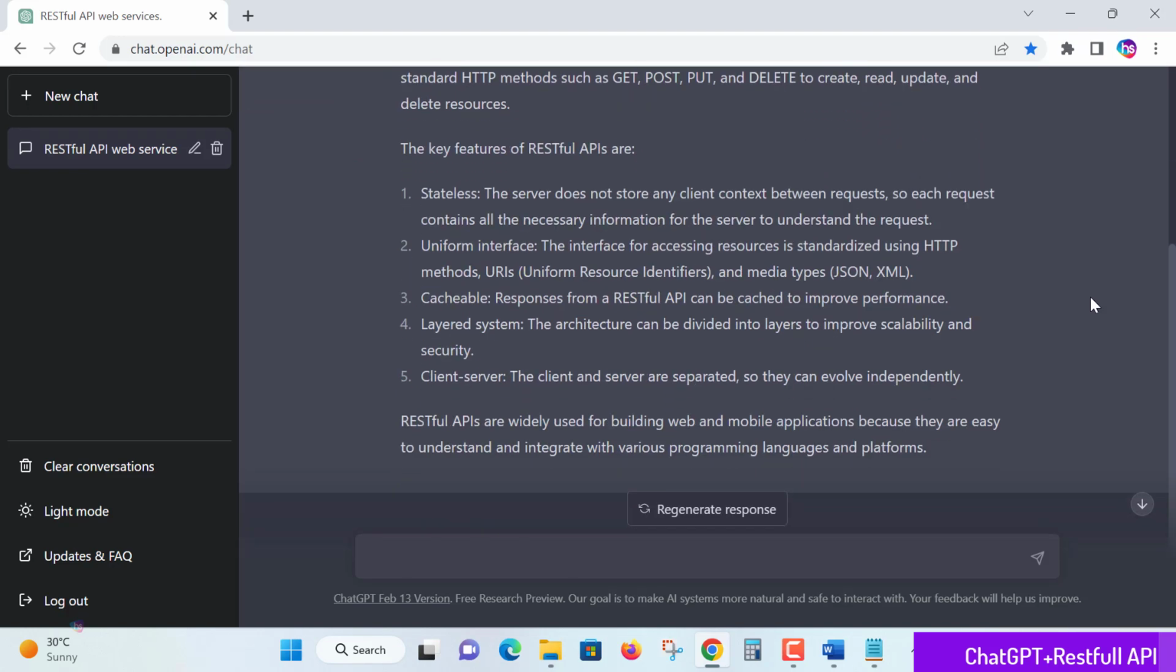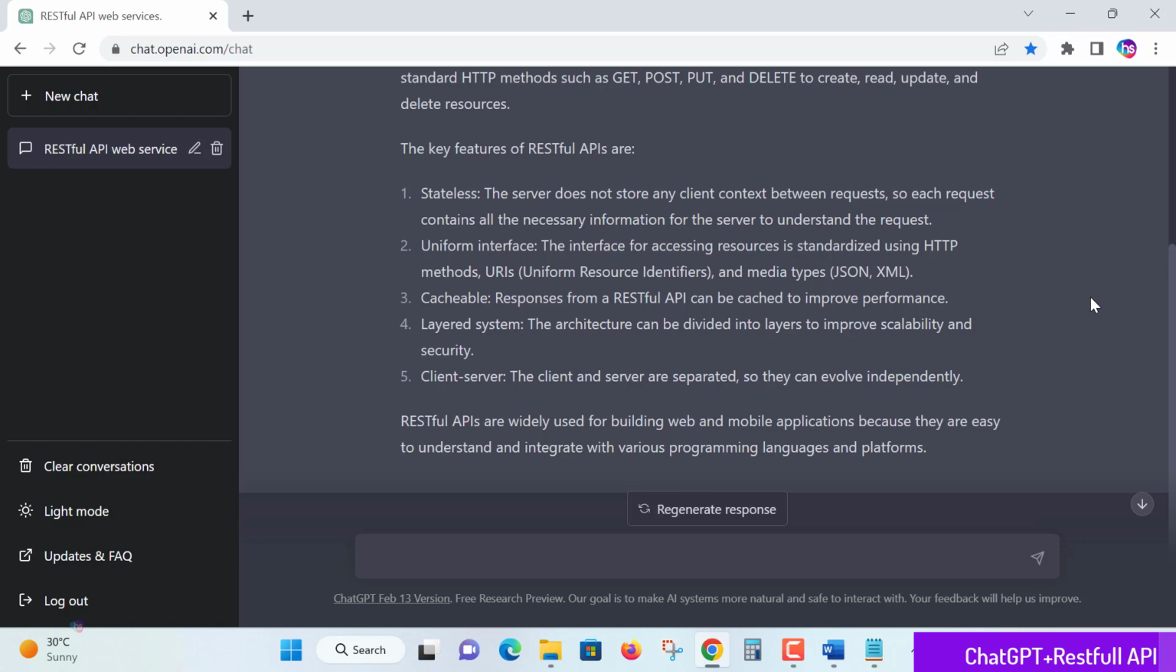See, the key features of RESTful APIs. First, stateless. These are very important points. Stateless: the server does not store any client context between requests, as a request contains all the necessary information for the server to understand it. The client cannot hold any of the information. Everything the request passes will be inside the request only.